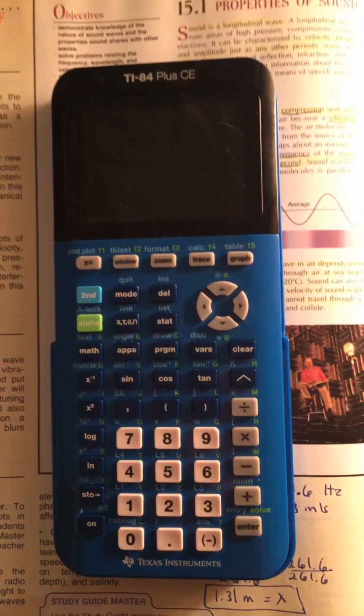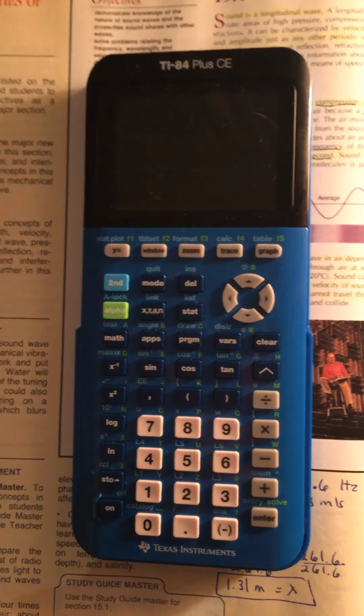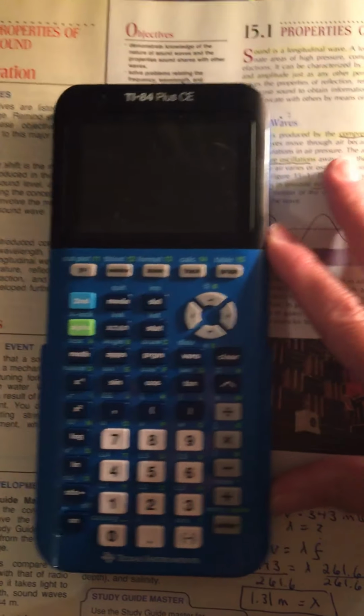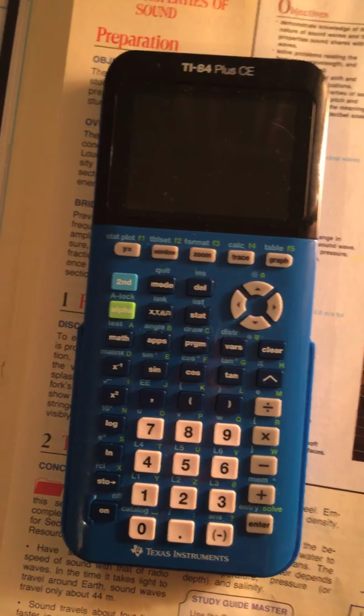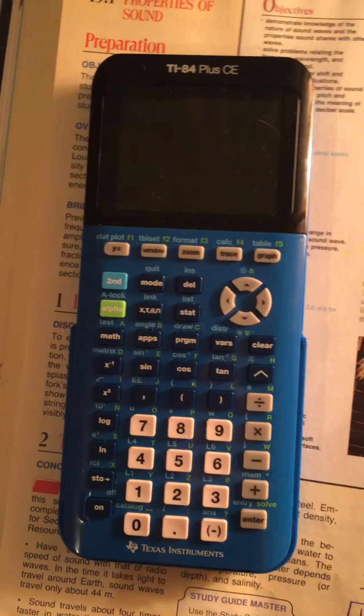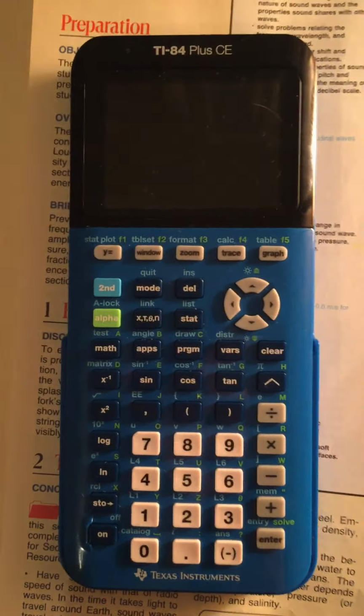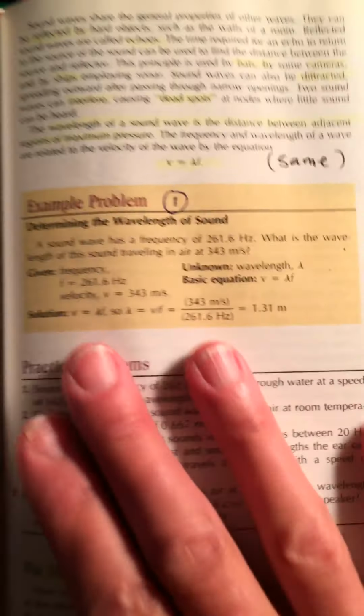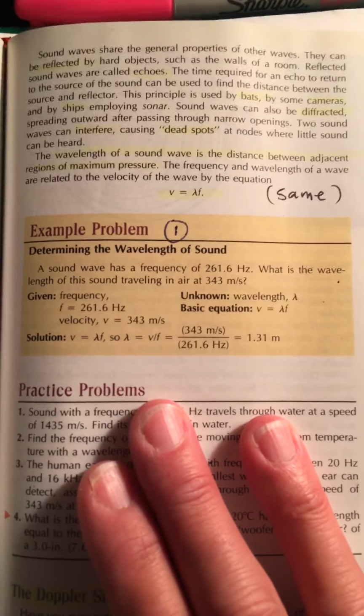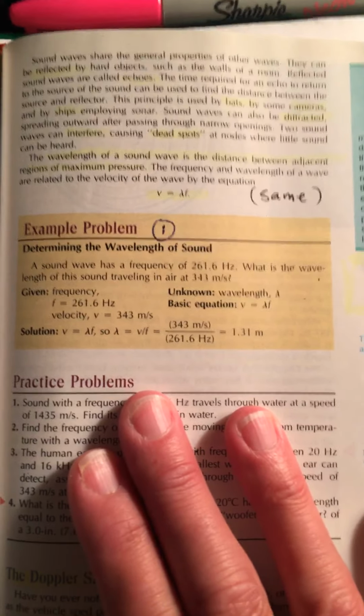Science and math related. And right now we are going to do some physics problems that have to do with sound. So if you are doing this as a class and following along in your book, it's chapter 15. But you don't have to take the class to learn about the math of sound. We're going to be doing some problems on our TI-84 graphing calculators, but you could use a different calculator if you want. And this is how we do physics problems.